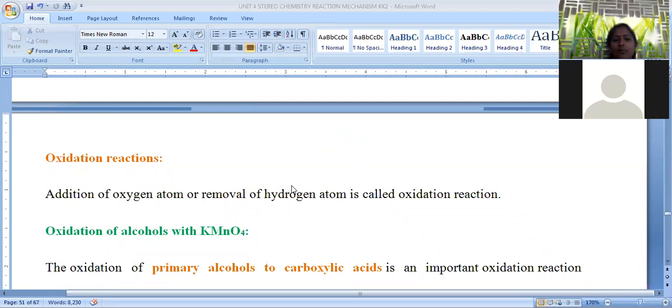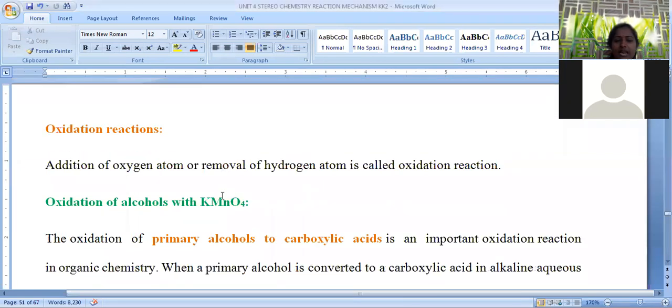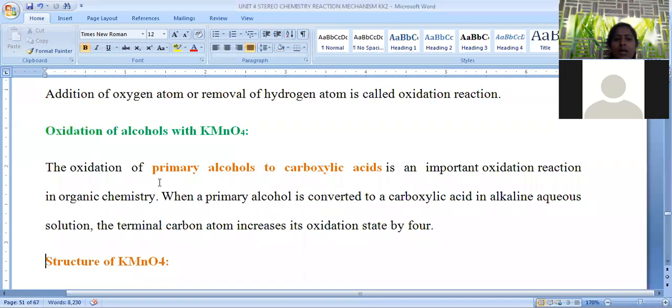those hydroxy compounds first oxidize to aldehydes. Aldehydes are further oxidized into carboxylic acids. So this is about the oxidation of hydroxy compounds by using KMnO4. Let us see what the process and the mechanism involved in this reaction are. Primary alcohols, when treated with KMnO4, these primary hydroxy compounds are finally converted into carboxylic acids.